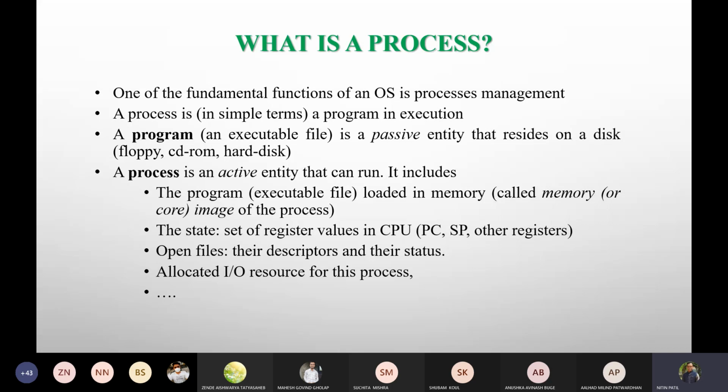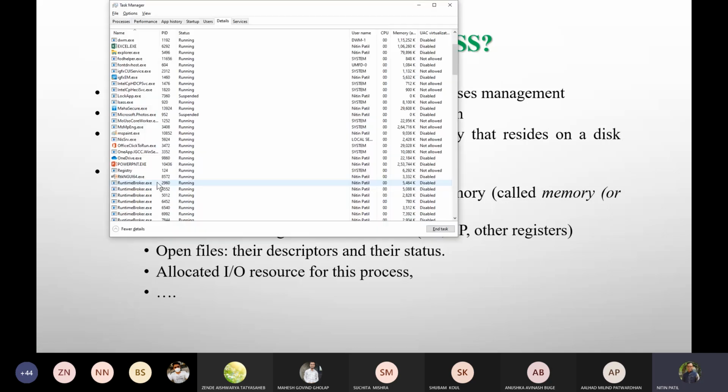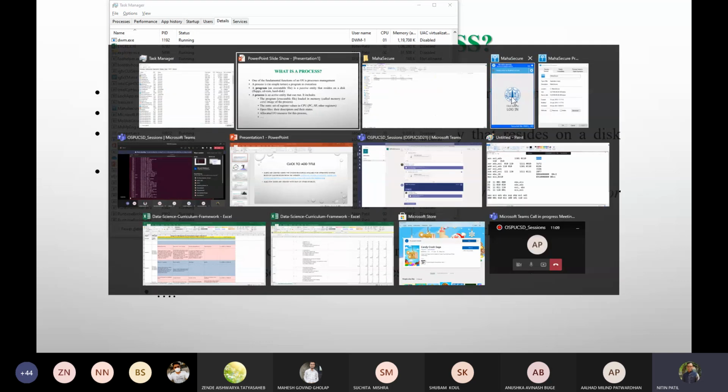Now this program would be a unit, or you may call it a passive entity, which would be on storage, like a floppy, CD-ROM, hard disk, or your pen drive, wherever it is. Now what exactly can this include? This process, when loaded in memory, the way that we saw this MaSecure running in memory, what it did is show me this UI.